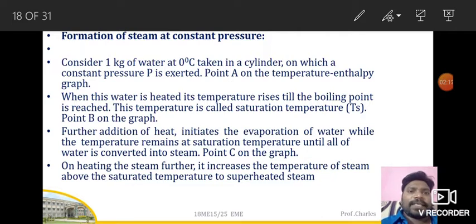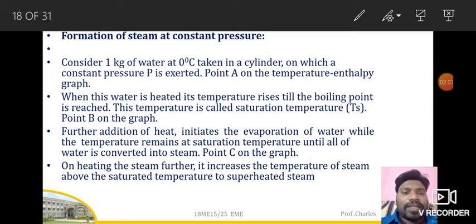Let us take the formation of steam at constant pressure. In all our practical applications, steam is formed at constant pressure. Pressure remains constant throughout. We always consider that 1 kg of water is taken at 0 degrees Celsius in a cylinder, or we can call it a boiler, at constant pressure.